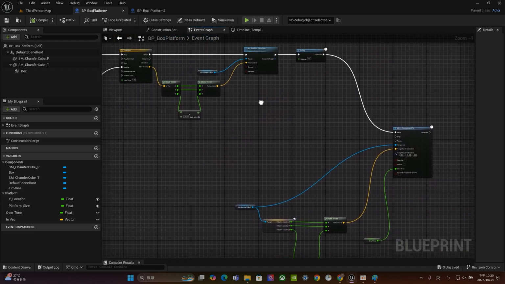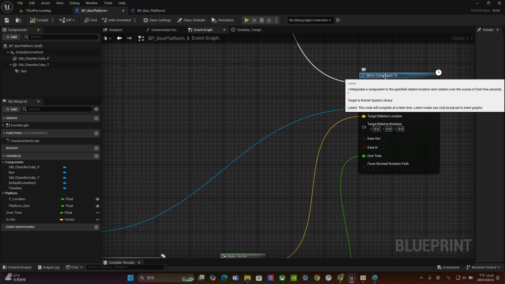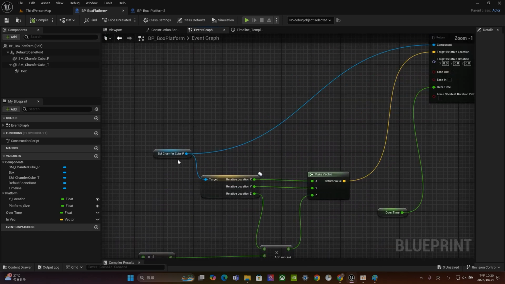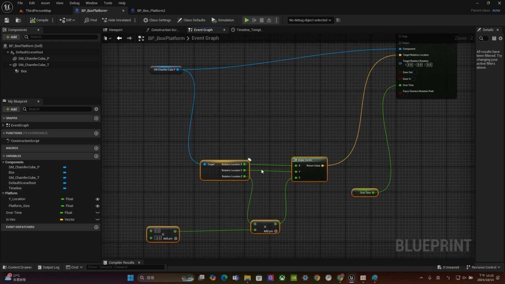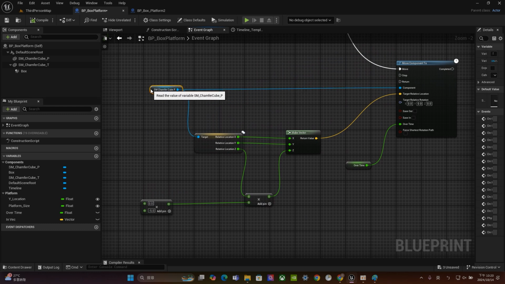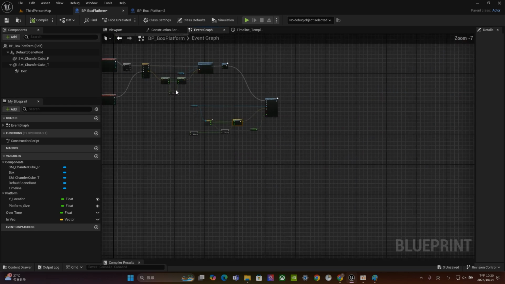The next thing is to make the platform go up. You can see the second one is about Move Component To, and the controlled object is the SM chamfer cube. Once again, you have to decompose the location of the cube first, and then move the component to the top tier object. That controls the moving distance of this platform. So let's do that step by step, okay?